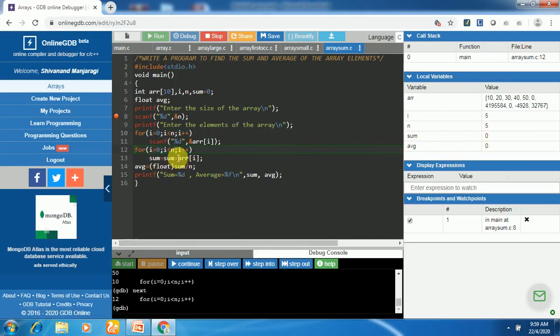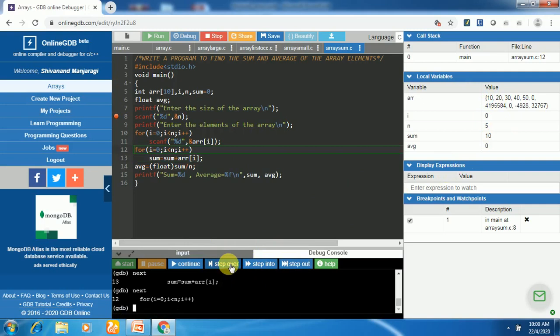So let us begin with i equal to 0. 0 is less than n, that is 5. The condition is true. We want to calculate sum. Sum is equal to sum plus array of i. Sum is 0, 0 plus array of i, i is 0. So it will be array of 0. What is array of 0? That is the first element. It will be added to sum. We get sum equal to 10 here.